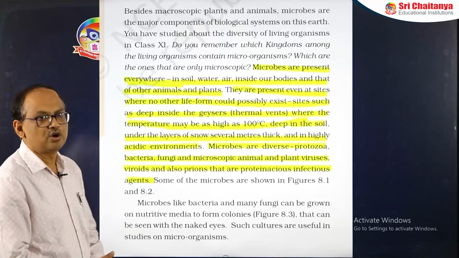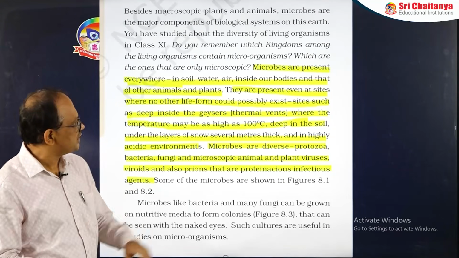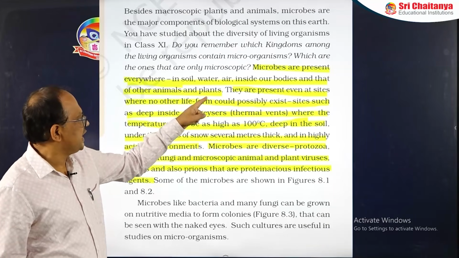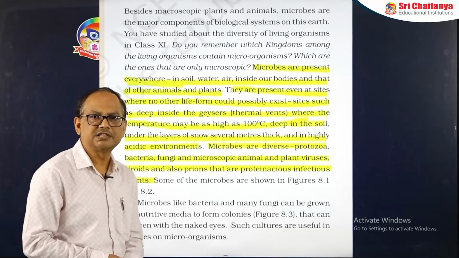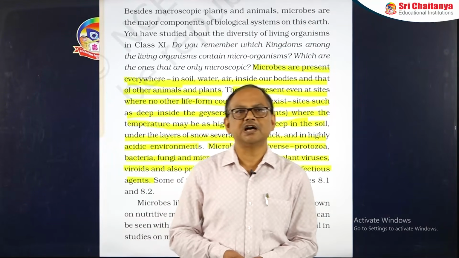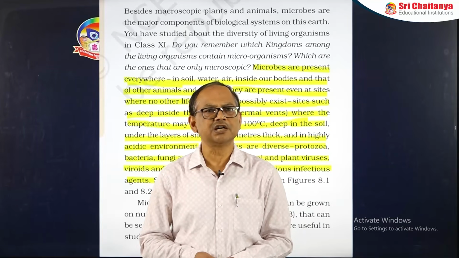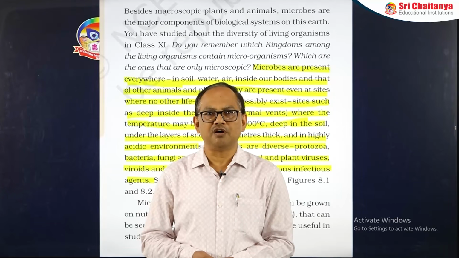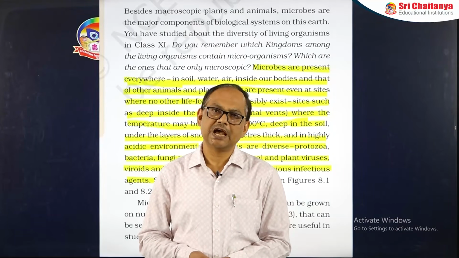You can see microbes, they are present everywhere, that is, they are ubiquitous. That means they are present in the soil, water, air, inside the bodies of other animals and the plants. Even they are present in those habitats where other organisms generally don't live. For example, like thermal geysers, or in the layers of the thick snow, these microbes can be found.